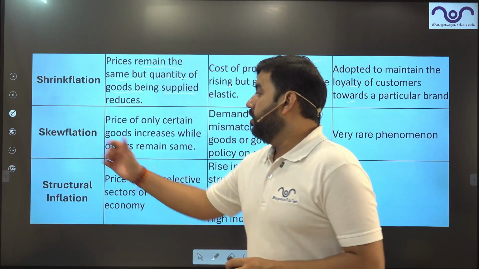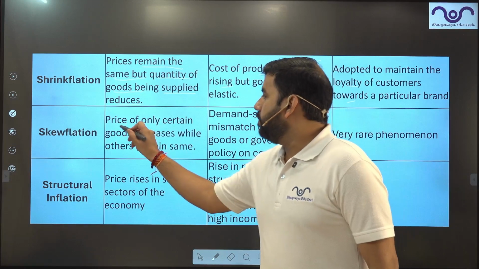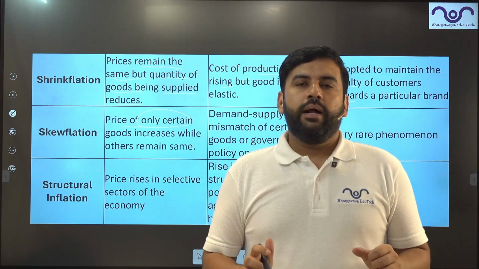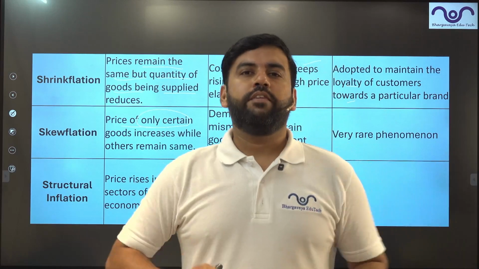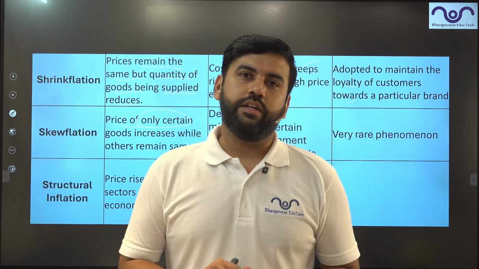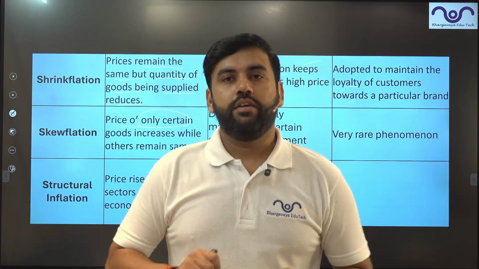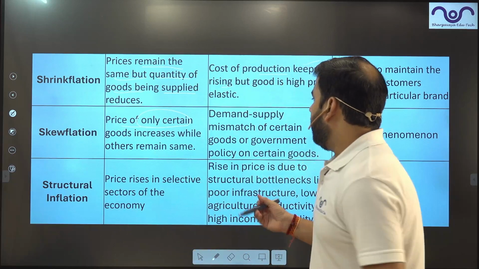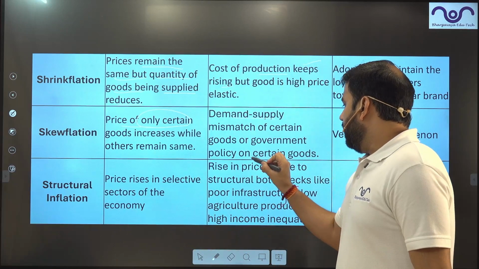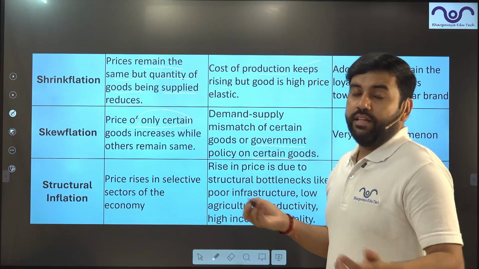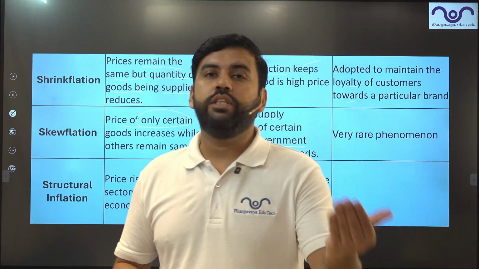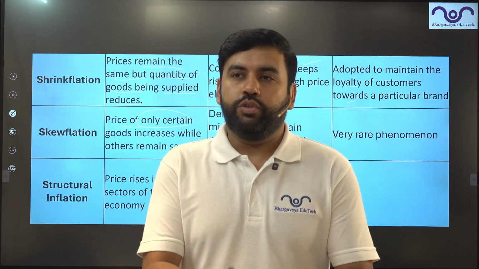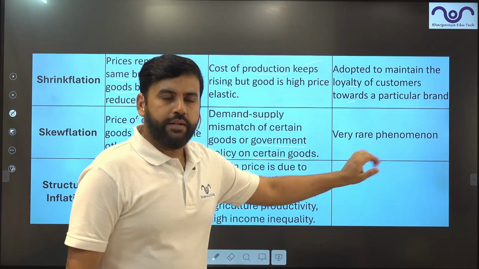Then comes skewflation. Skewflation basically means prices of only certain goods and services change. Let's say prices of all the goods have remained the same, but the automobile prices have increased. Or the price of everything remains the same, but the prices of televisions have increased. Now this may be because of anything, right? A demand and supply mismatch could be there. Certain government policies can be there. Let's say in a particular budget, the government has reduced GST on televisions. So only the price of television will change. This is known as skewflation. It's a very rare phenomenon, right?